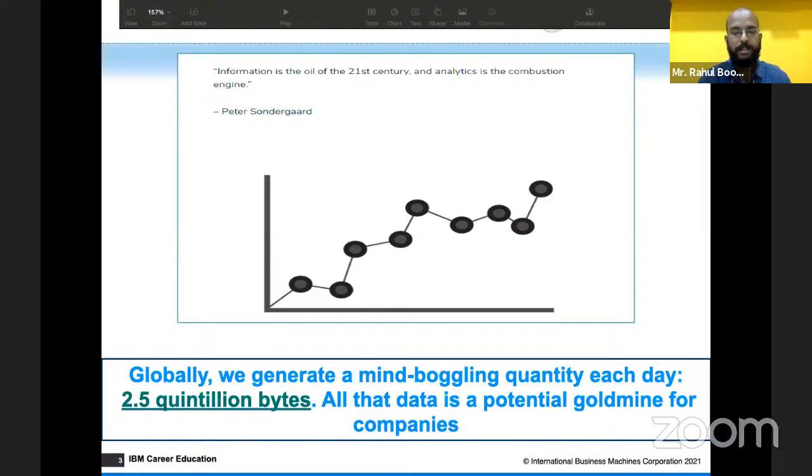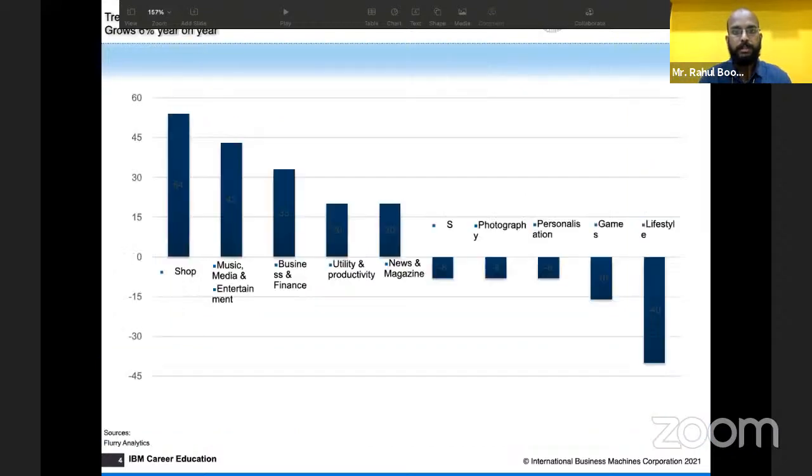So the product strategy, the product innovation, everything was being developed or improved by these analytics. So analytics is the combustion engine. We can see that every year the use of products, let's say smart devices, has been continuously growing. Because of this, we need to use some tools to analyze the data, to improve ourselves and improve customer satisfaction, or the customer interface and everything.